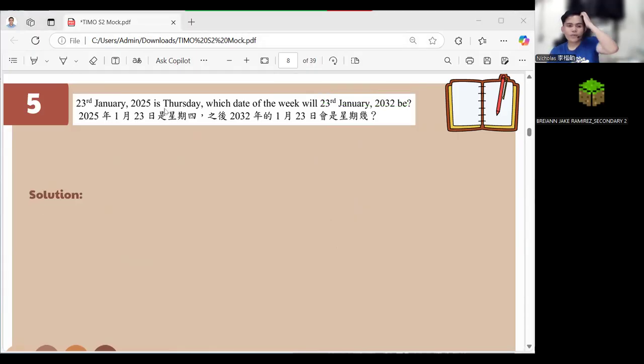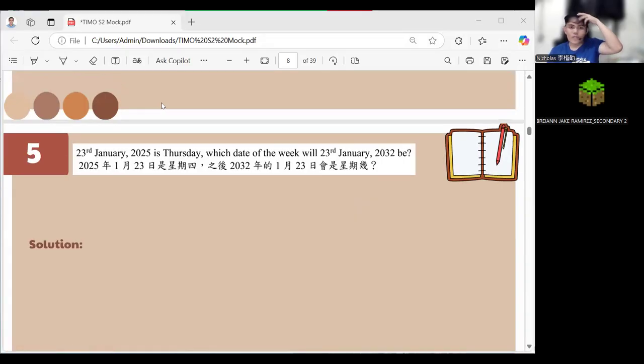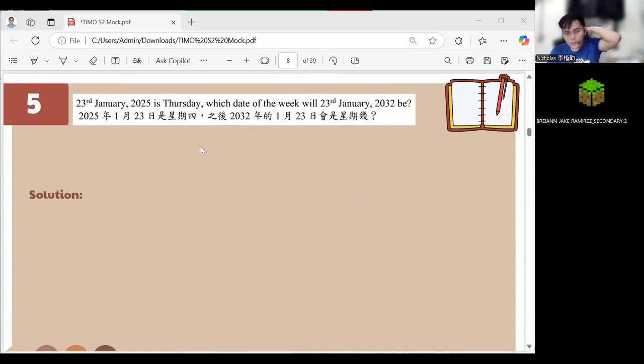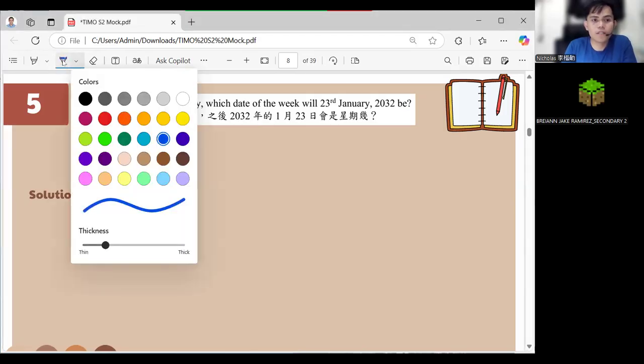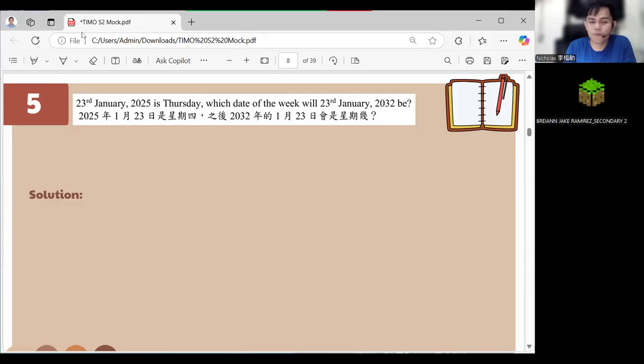23rd January 2025 is Thursday. Which day of the week will 23rd of January 2032 be? Okay. Very easy. You can just do the listing method on this one. Or just simply write it down if you don't want to be confused.